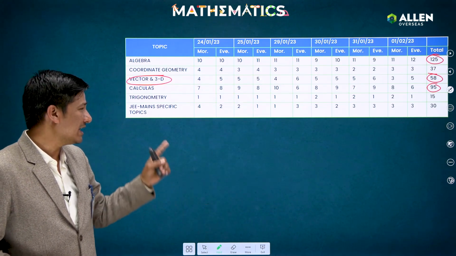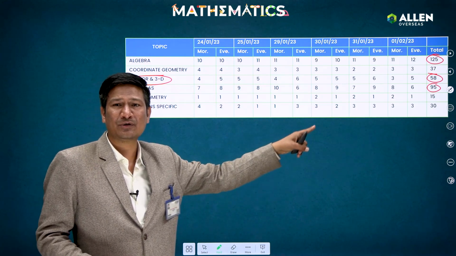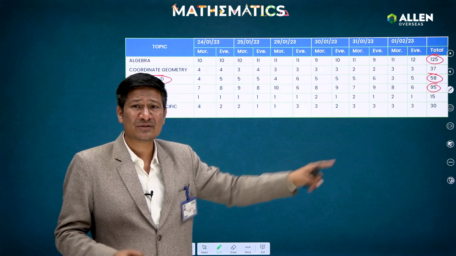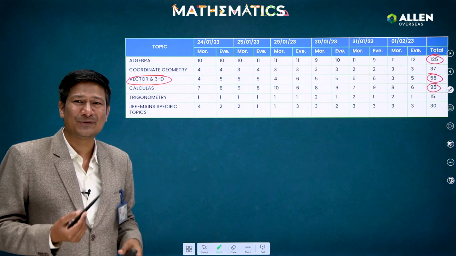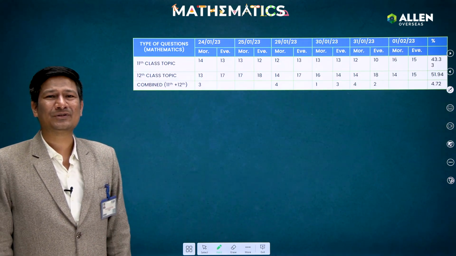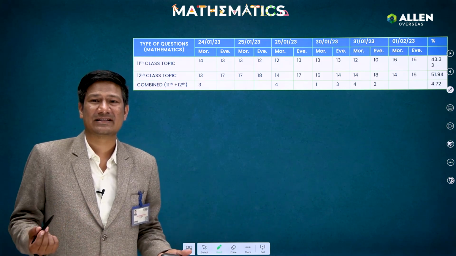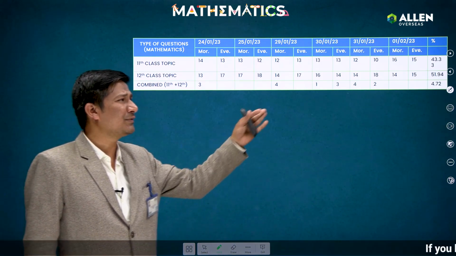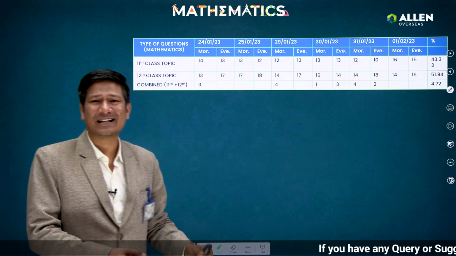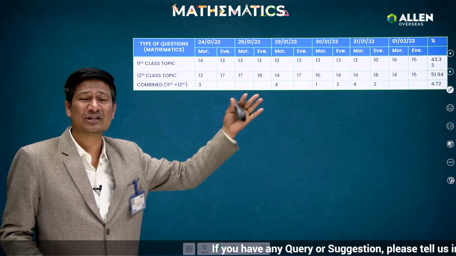After that, for the weightage of the JEE Main specific topics, as we told you, a total of 30 questions were asked. So that was the topic-wise analysis. Definitely it's going to be fruitful for you. After that, if I come to the class 11 and 12 weightage: this time, from class 11 topics, around 43 to 44% of questions were asked, and from class 12 topics, around 52% of questions were asked.